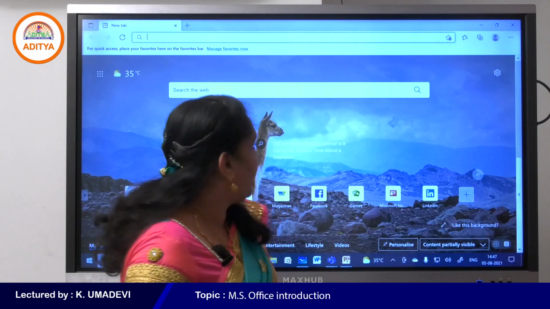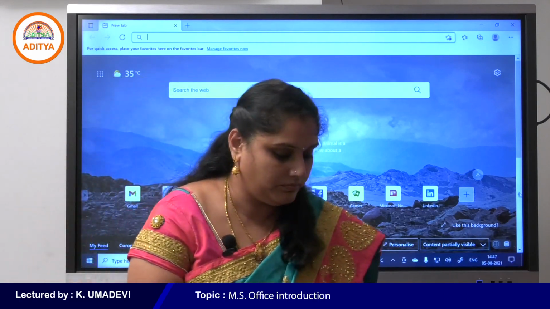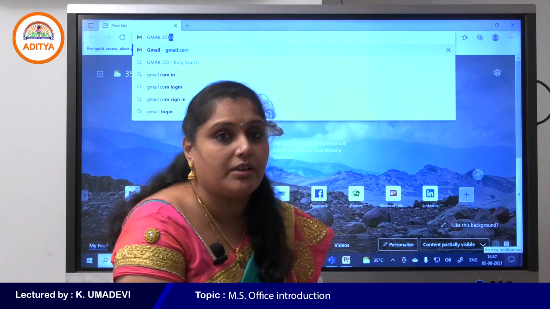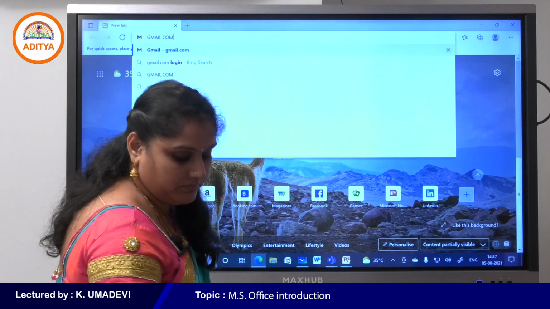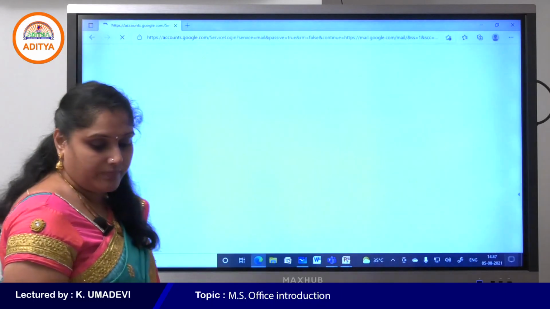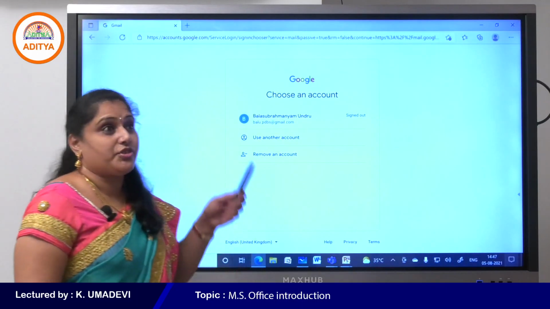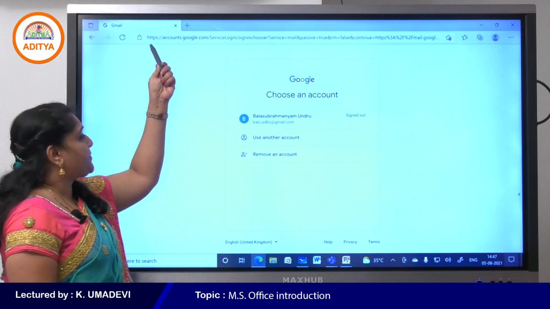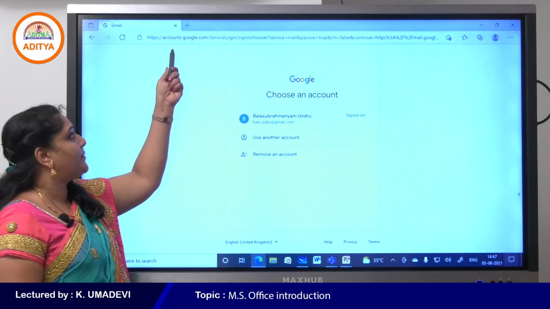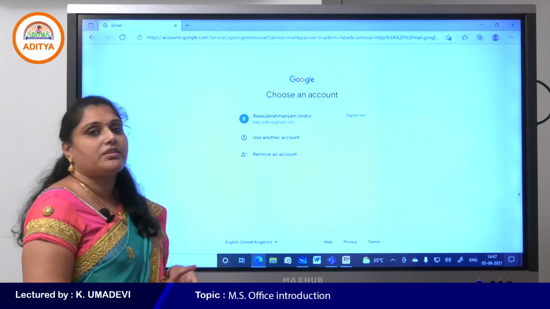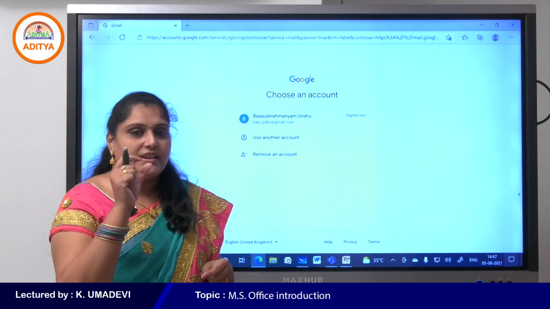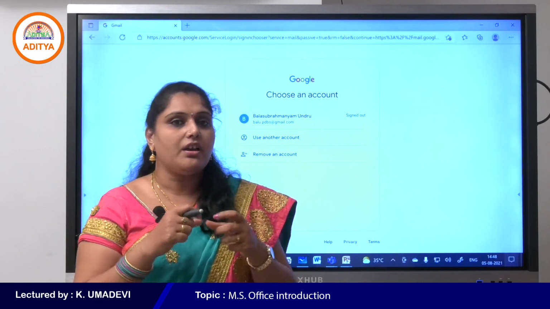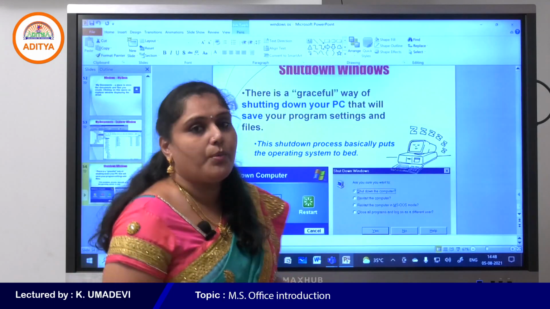Yes, this is Microsoft Edge. Now, what is URL? Simply enter gmail.com. Okay, so when you press enter, see, this is the URL of the Gmail page. It automatically displays https://accounts.google.com. HTTPS, that means it provides more security and it is a protocol that helps to fetch the web pages or internet.